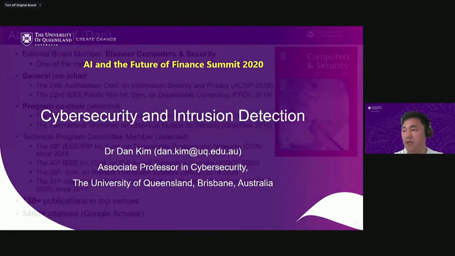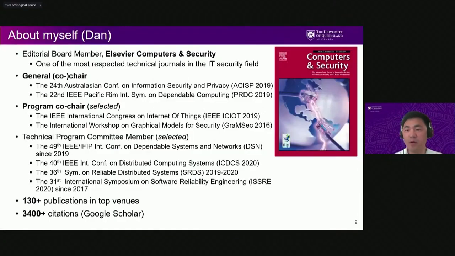So I'm an honorary member of Elsevier Computers and Security. I served as a general co-chair and chair for international conferences, and also program chair for the international conference in IoT and security. And I've been serving on technical program committees of very renowned international conferences. I published more than 130 papers in top venues, and my Google citations are more than 3,400.